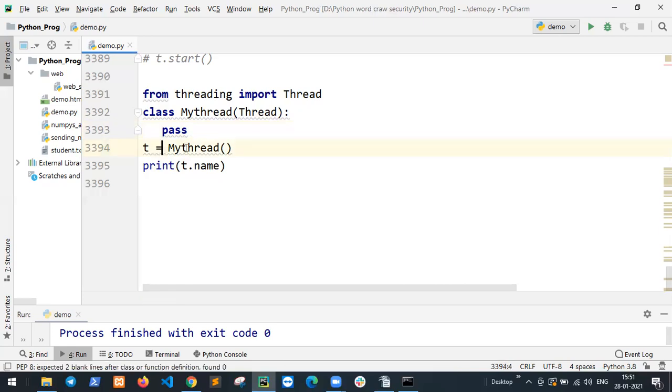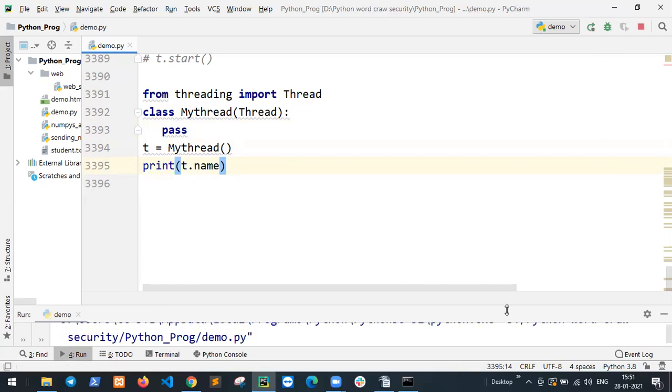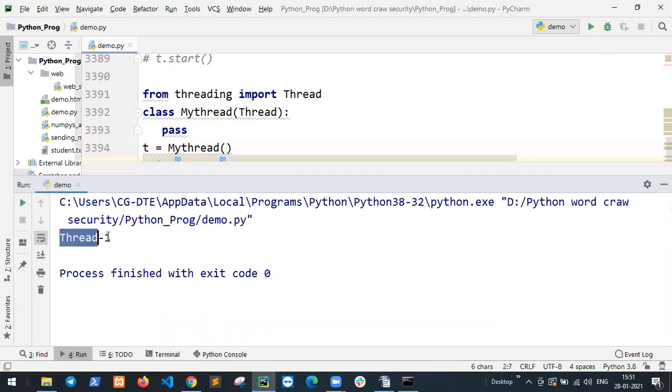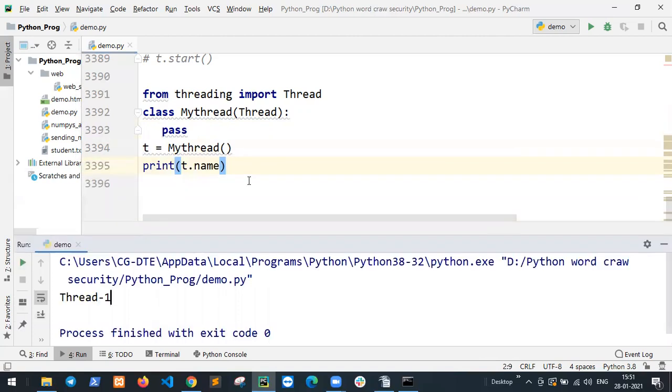Then t = MyThread(), call the class, and t.name. So t.name means Thread-1. MyThread is the first class and inherits the second class, this is Thread-1.